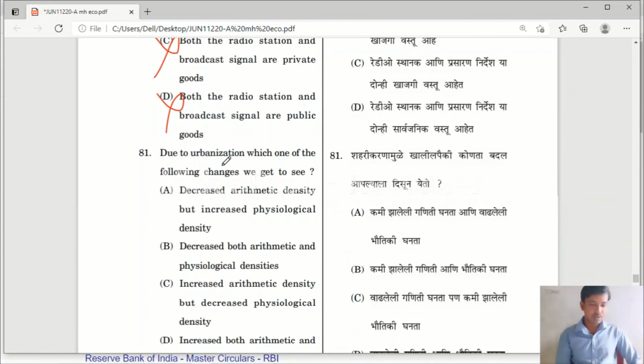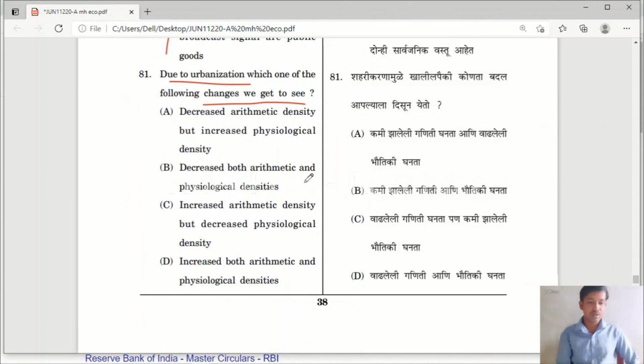Question number 81. Due to urbanization, which one of the following changes do we get to see? Yes, when people from rural areas move to the urban areas, it is known as urbanization. And the changes: decreased arithmetic density but increased physiological density.